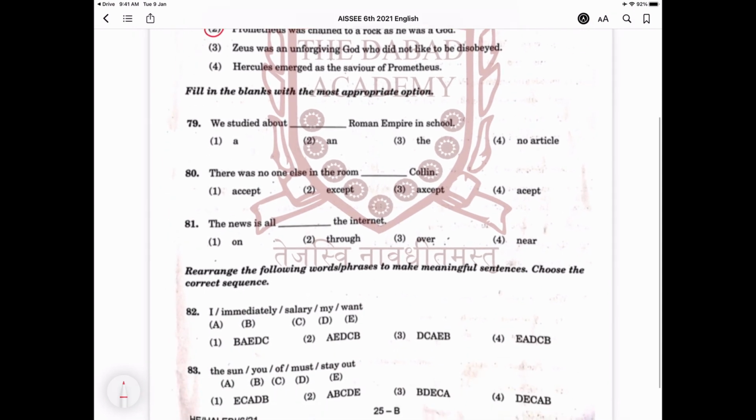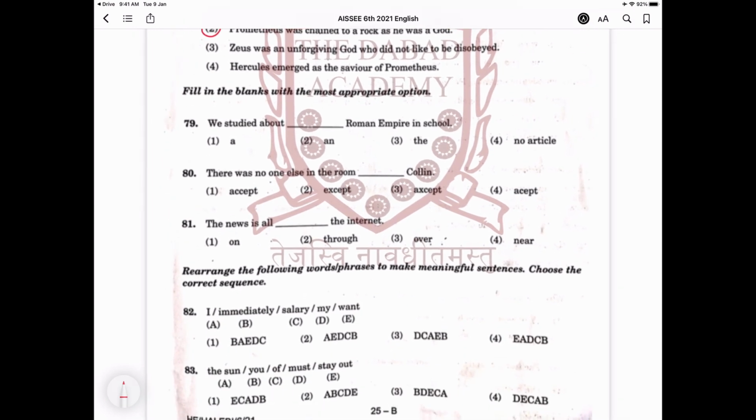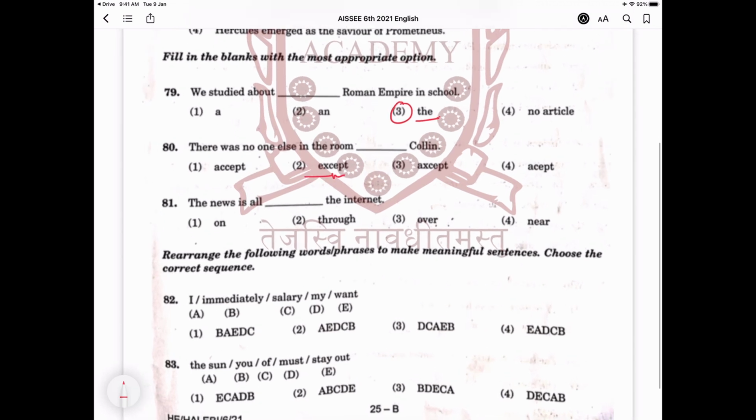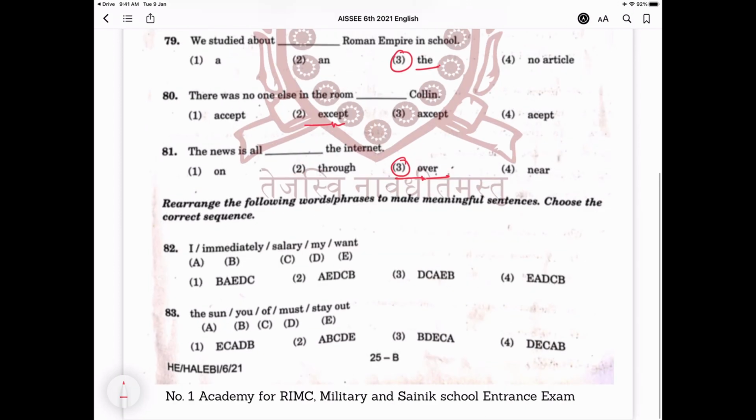Moving on to the next one, fill in the blanks with the most appropriate option. In question number 79, we studied about dash Roman Empire in the school. So the correct answer is option number 3, the. In question number 80, there was no one else in the room dash Colin. Colin is the name of the person, so the answer is except. In question number 81, the news is all dash.